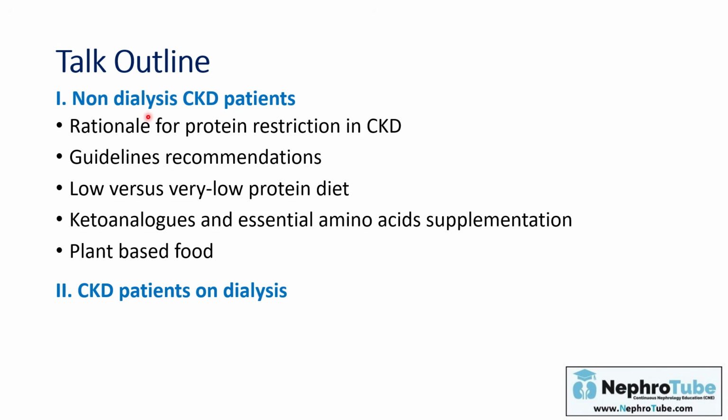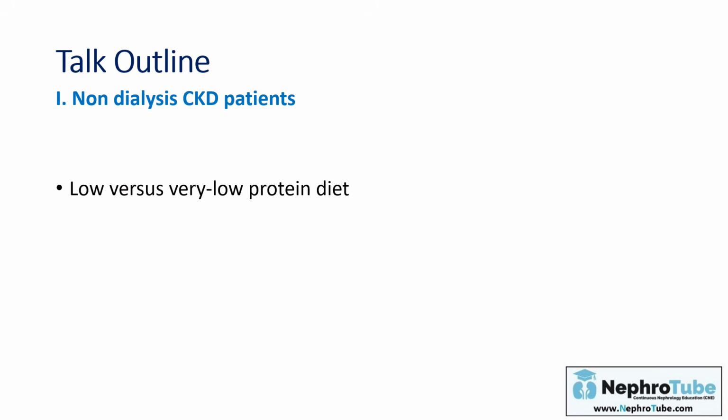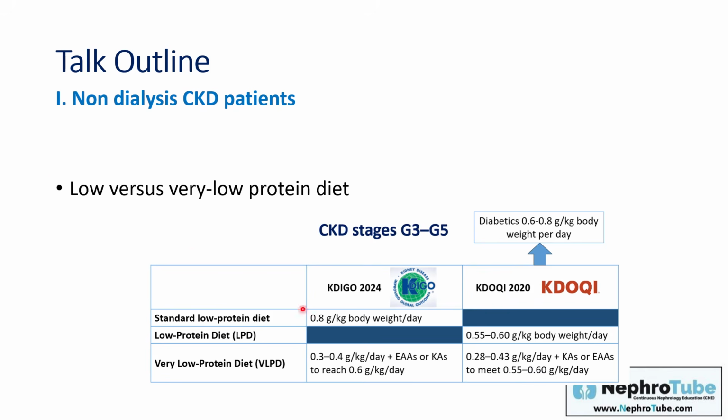So we discussed until now the rationale for protein restriction in chronic kidney disease patients, guidelines, and recommendations. We mentioned that we can use a low or very low protein diet. So which is better, low or very low protein diet, regarding the progression of chronic kidney disease? We mentioned that we can use a low protein diet as mentioned by KDOQI, or a very low protein diet as mentioned by KDIGO and KDOQI. Regarding the effect on CKD progression, which of them delays the progression more?